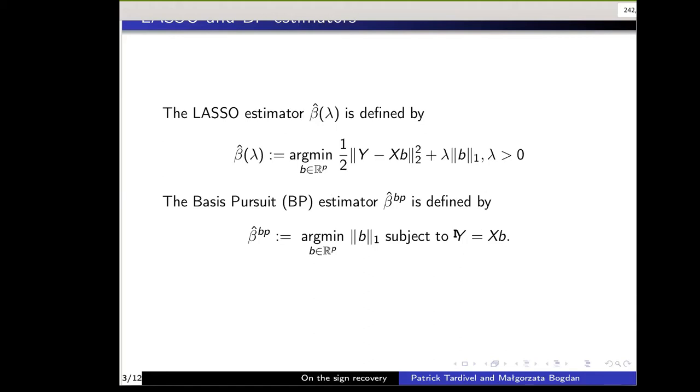When y has a continuous distribution, for example when y is the response of a Gaussian linear model, almost surely the basis pursuit estimator has exactly n non-null components. That's probably the reason why we do not use basis pursuit directly for sign recovery or to recover the location of the non-null components of beta. But as illustrated by Odd, by thresholding basis pursuit, we are actually able to recover the sign of beta, and I'm going to say a few words about that.